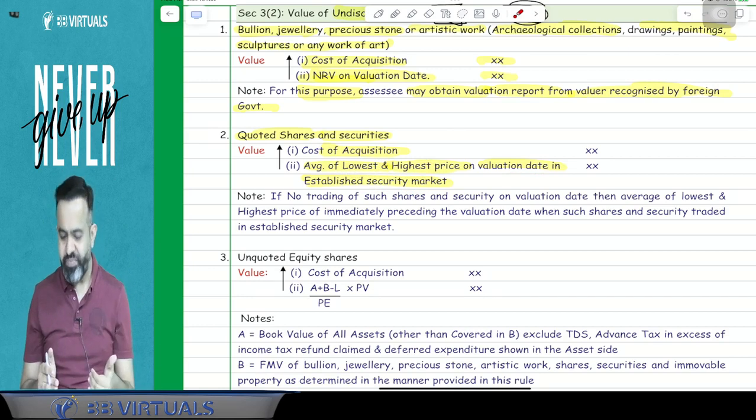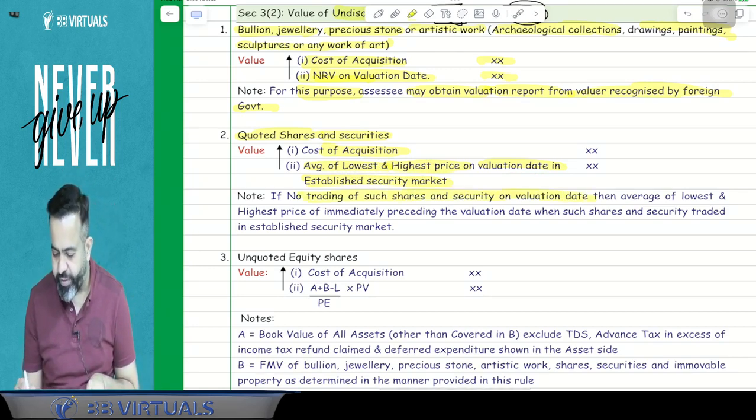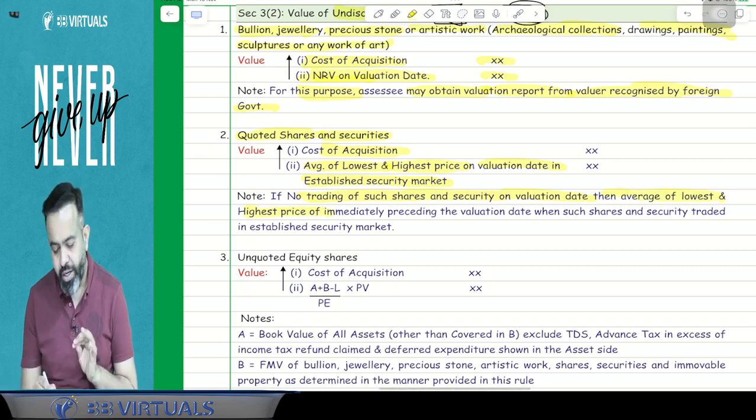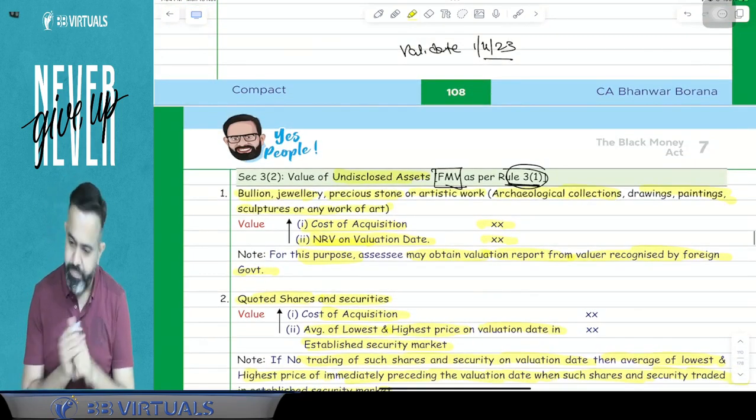previous trading session. So here, next is, if no trading of such share or security on the valuation date, then just take the average of the lowest and highest price immediately preceding the valuation date when such share or security traded in the established security market. So for an example, I can take an example.